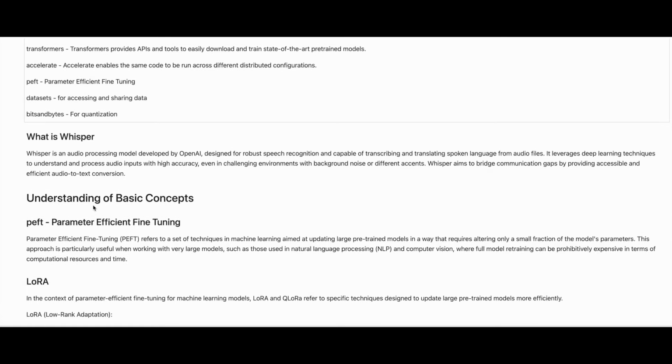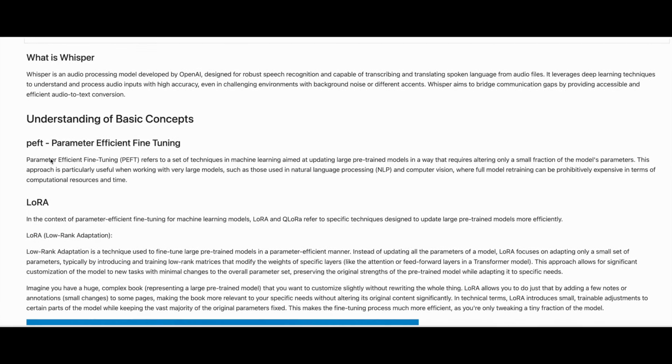Next, we will understand what is PEFT, Parameter Efficient Fine-Tuning. Parameter Efficient Fine-Tuning, PEFT, refers to a set of techniques in machine learning aimed at updating large pre-trained models in a way that requires altering only a small fraction of the model's parameters. This approach is particularly useful when working with very large models, where full model retraining can be prohibitively expensive in terms of computational resources and time.